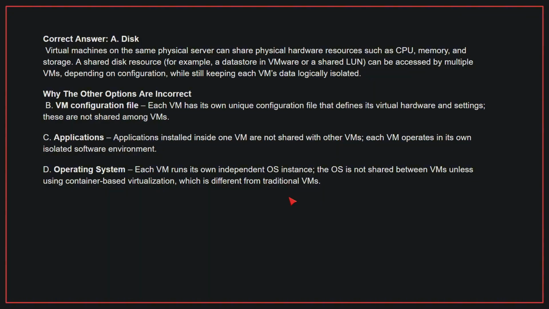Why the other options are incorrect? B. VM configuration file. Each VM has its own unique configuration file that defines its virtual hardware and settings. These are not shared among VMs. C. Applications. Applications installed inside one VM are not shared with other VMs. Each VM operates in its own isolated software environment. D. Operating system. Each VM runs its own independent OS instance. The OS is not shared between VMs unless using container-based virtualization, which is different from traditional VMs. Therefore, the correct answer is A.